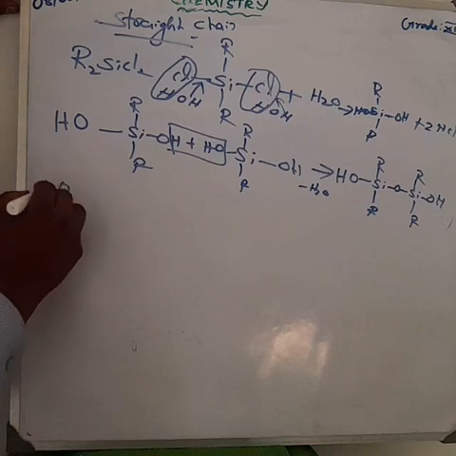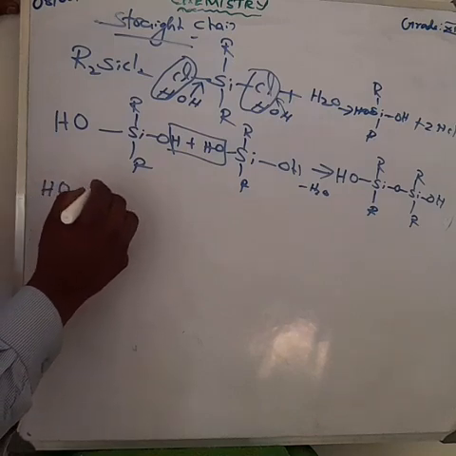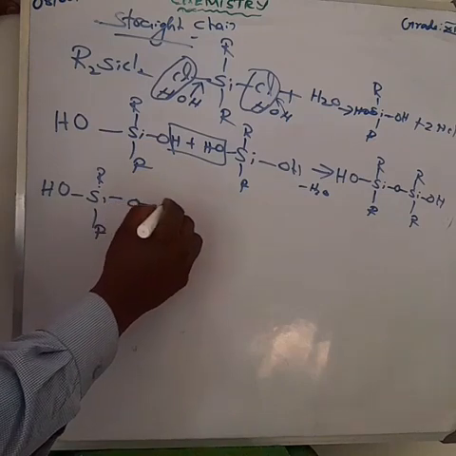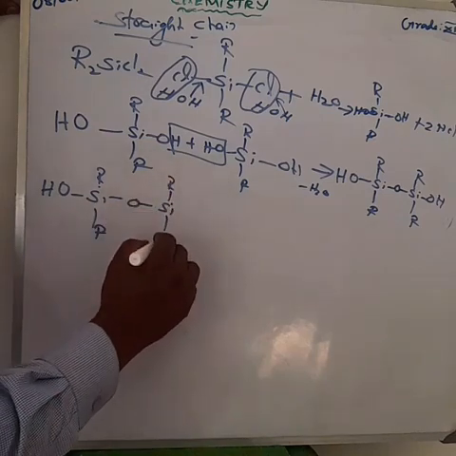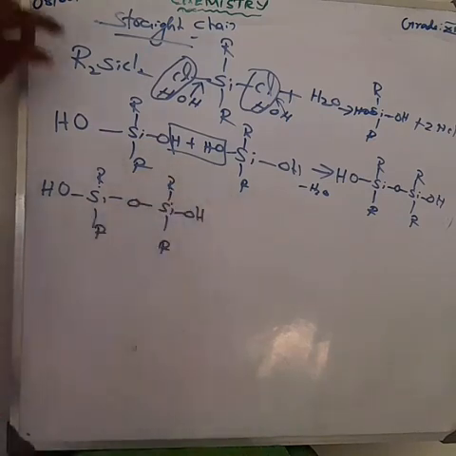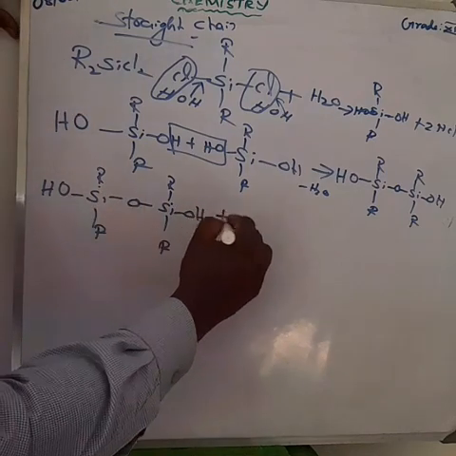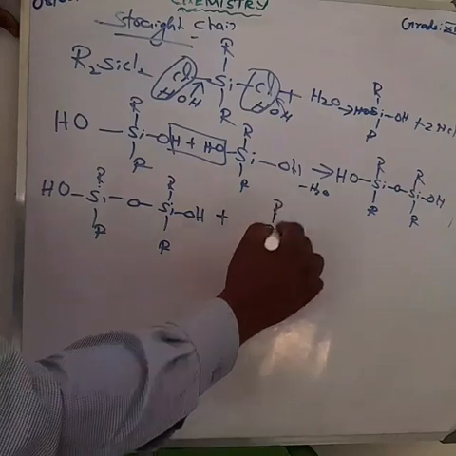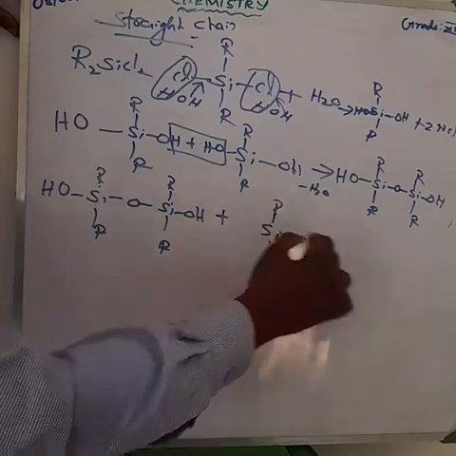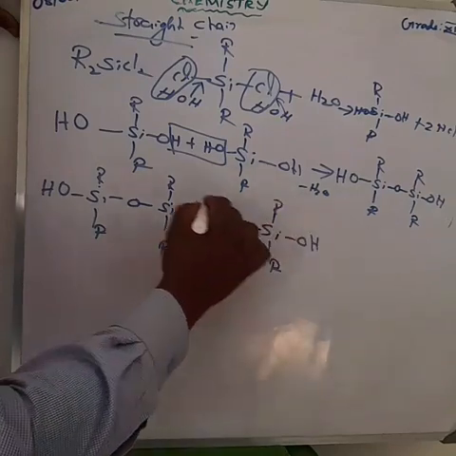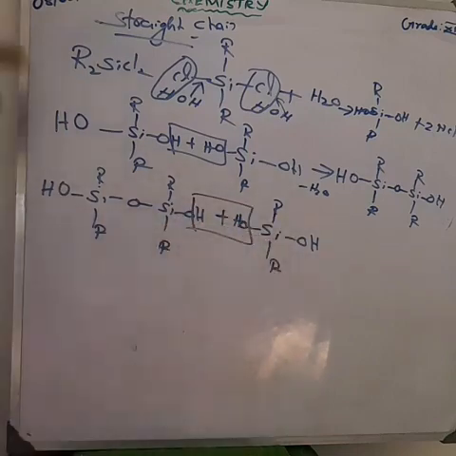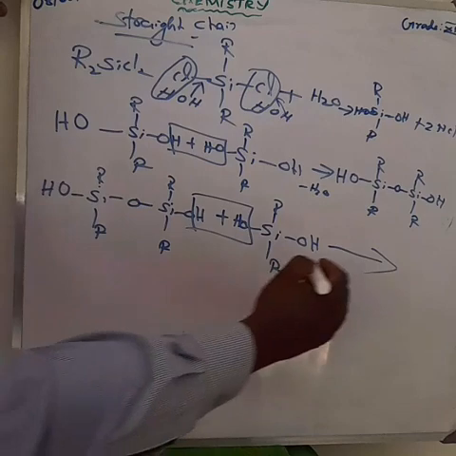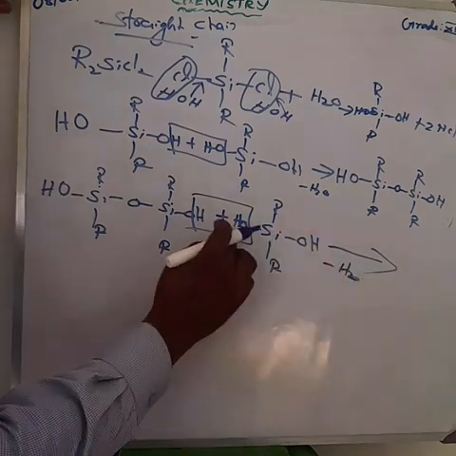Again I am adding R2SiOH twice. This compound I am adding. Again adding. This can be written as SiROH. In this compound, one of the hydrogens combines with one of the OH groups of the other compound to form water molecules. Am I right? Here one hydrogen, here one OH, to form water molecules.